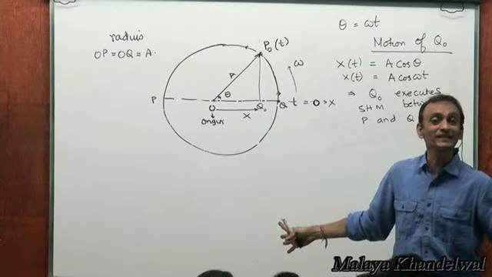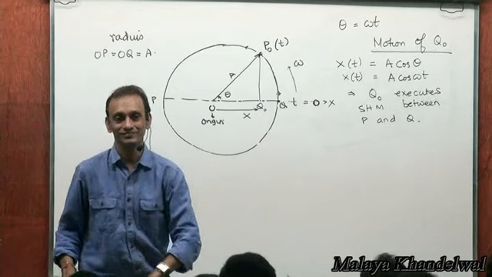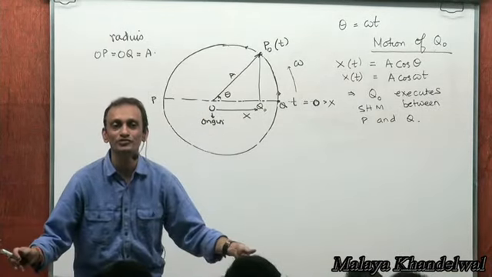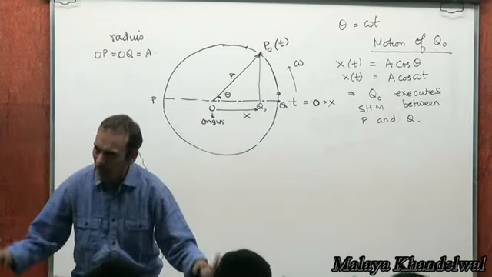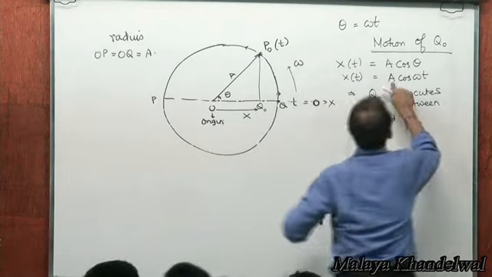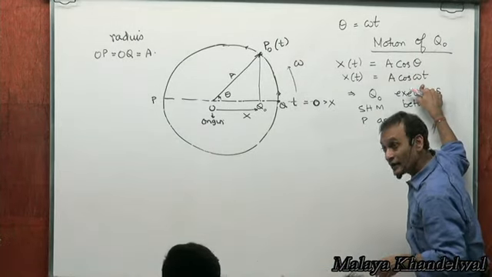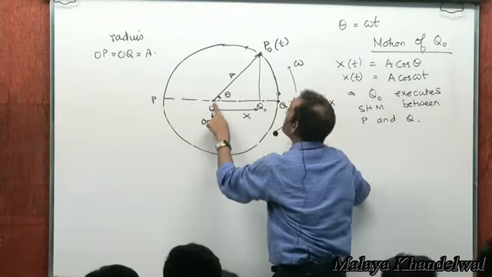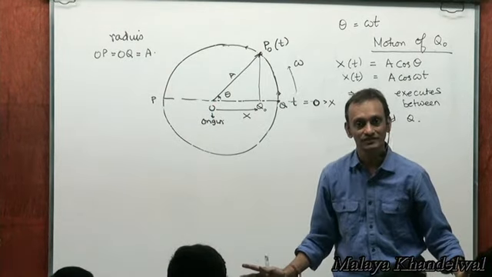P and Q being the amplitude positions of Q naught. Yes or no? Right? O being the mean position of Q naught. Q naught executes simple harmonic motion with amplitude A, angular frequency omega, and limits P and Q and mean position halfway between P and Q, that is the center of the circle.